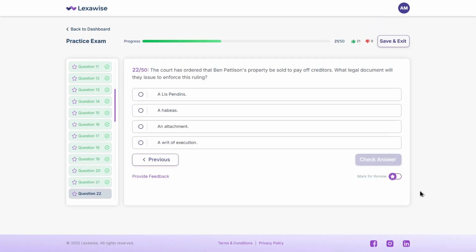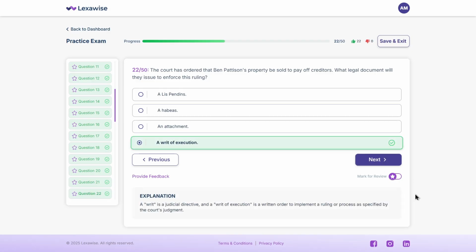The court has ordered that Ben Patterson's property be sold to pay off creditors. What legal document will they issue to enforce this ruling? A. A lis pendens. B. A habeas. C. An attachment. D. A writ of execution. Think about it. In this case, the correct answer is D. A writ of execution. This is a court-ordered directive that enforces a judgment by allowing a creditor to seize and sell the debtor's property to satisfy a debt.